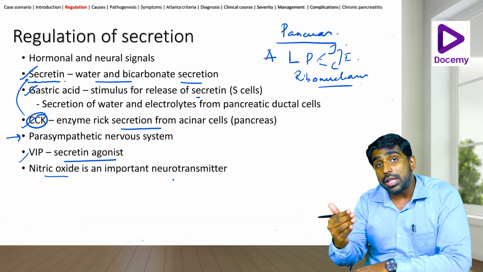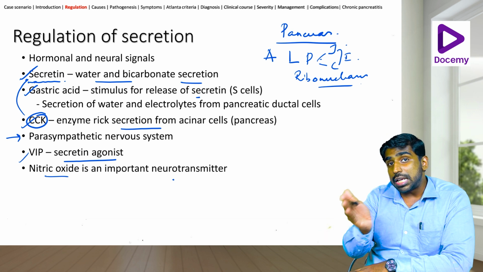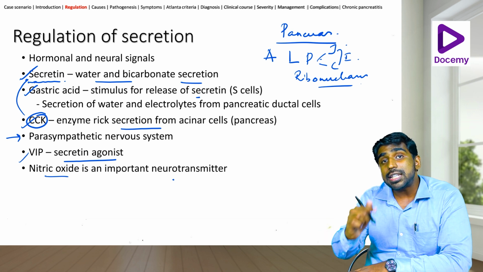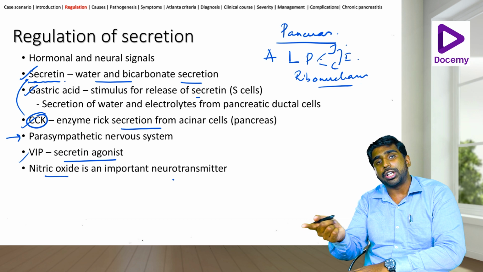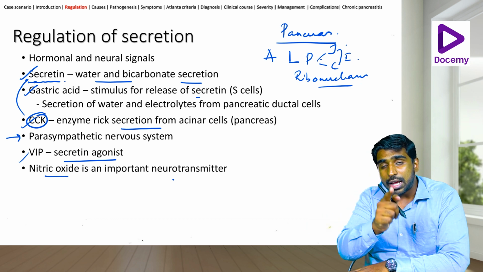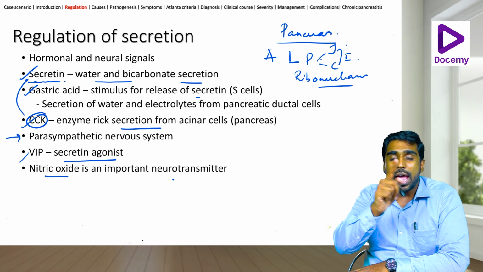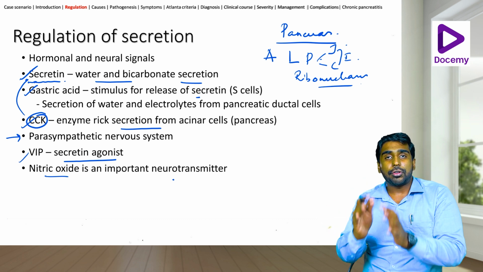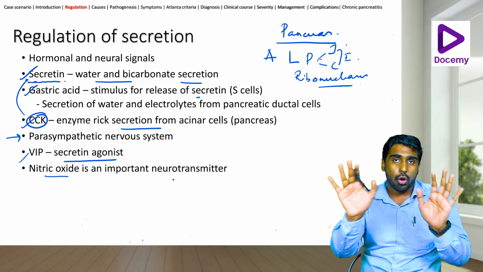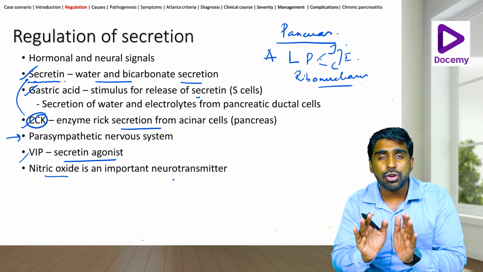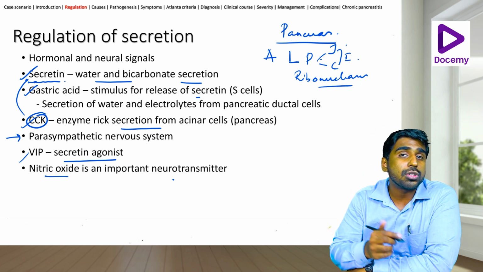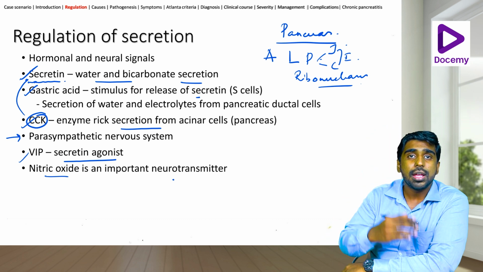We know of an enzyme called enterokinase, which is released from the duodenal mucosa. This goes and activates the trypsinogen. It cleaves the lysine-isoleucine bond, and that gets converted into trypsin. Now, trypsin once activated, activates all other enzymes. This is in short the mechanism of how the enzymes are released from the pancreas.